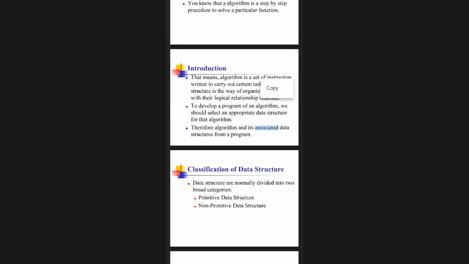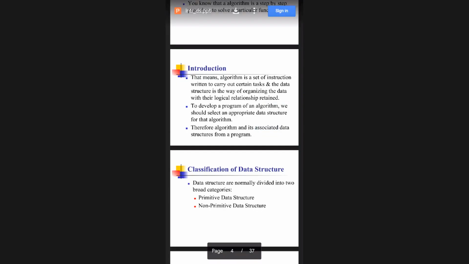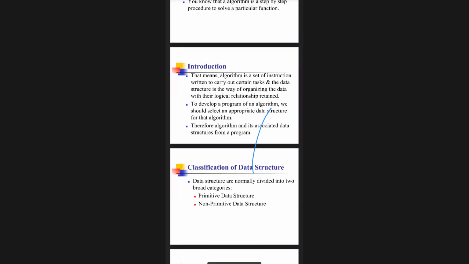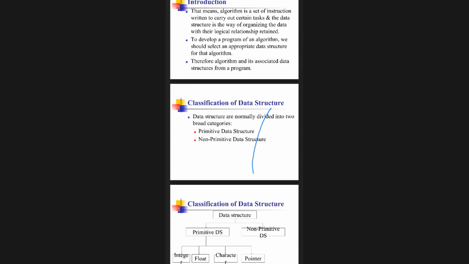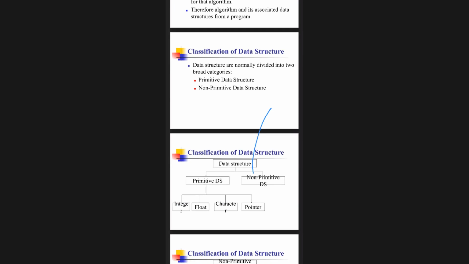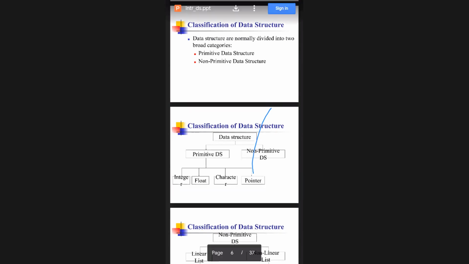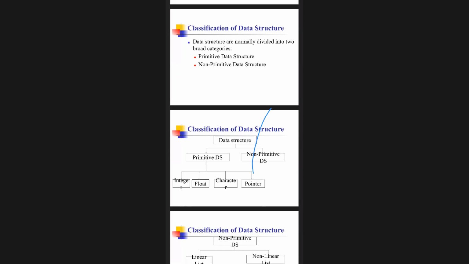One second. Okay, now I will come. Okay, when I come to this one, data structure is classified into two types. You can see here primitive data type and non-primitive. Does anybody have any idea about primitive and non-primitive data structures? Primitive are those basic fundamental data types. Yeah, primitive is a basic fundamental type.